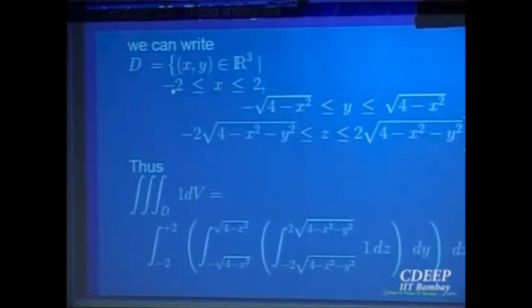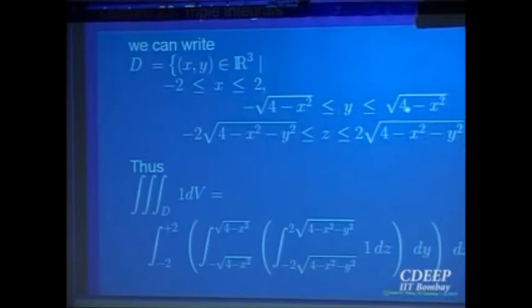x from -2 to +2. That is the last variable to be integrated. Then y goes from 4 minus the square root of 4 minus x square to 4 plus the square root of 4 minus x square. So that is the second one. And the last one, the innermost, is z going. So this is the first one to be integrated. The innermost is the first one to be integrated. Then you integrate that, then you integrate that.